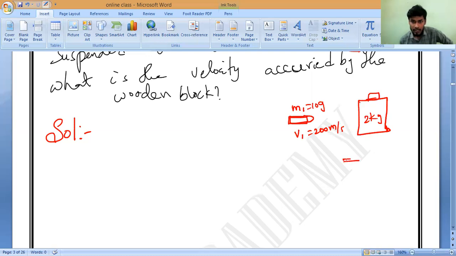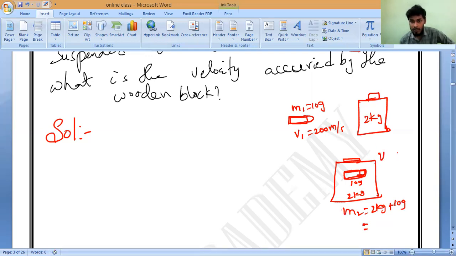Once the bullet is inserted inside the wooden block, the mass of the bullet is also included. So the total mass M2 is equal to 2 kilograms plus 10 grams. We have to add them, converting everything into kilograms, and they are asking for the velocity.